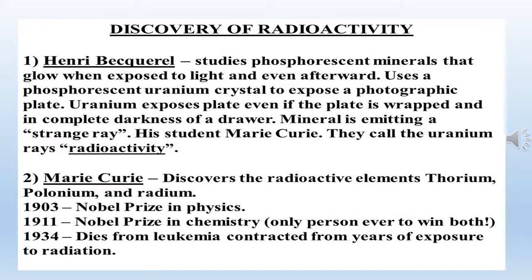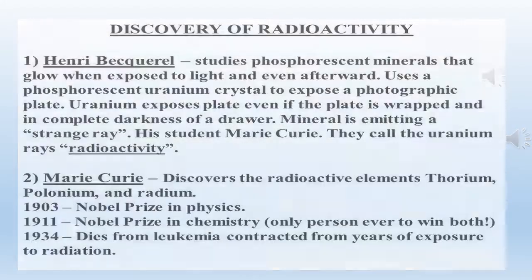The new substance separated from pitchblende radiated spontaneously like uranium. It is called radium, and along with it, harmful radiation like alpha, beta or gamma rays is emitted.